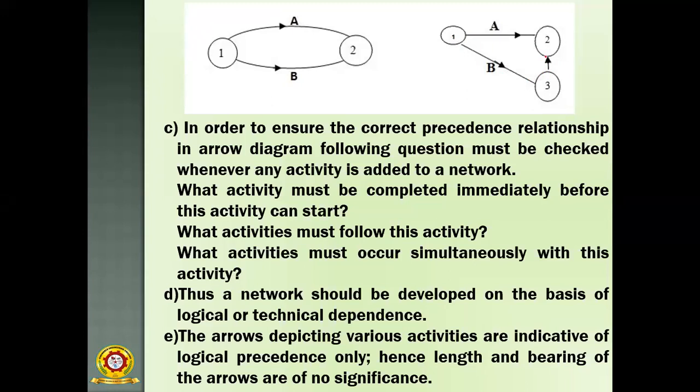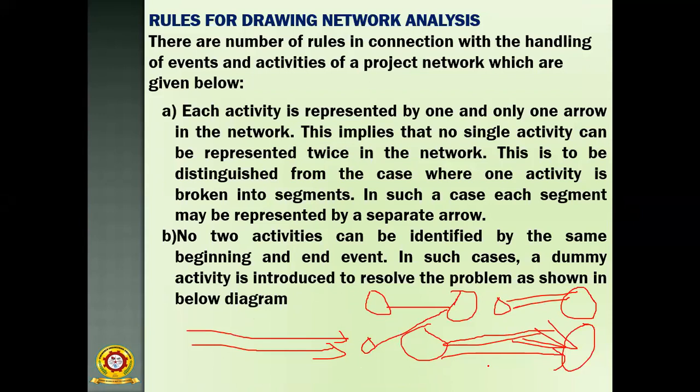This is the dummy activity. This is one rule, and this is also the same example. So you do not go for this type of thing. You follow this one or this one, and you have to use the dummy activity also.